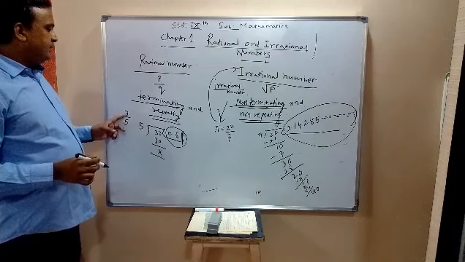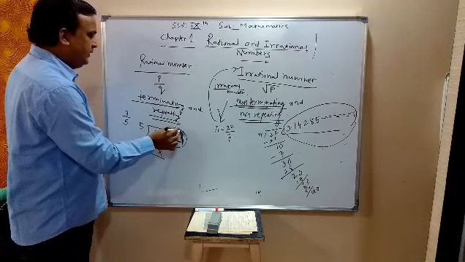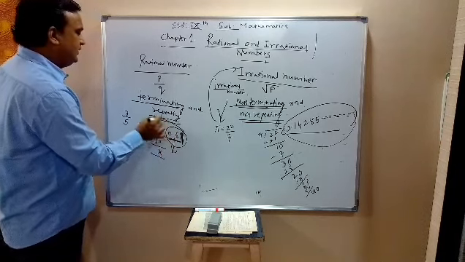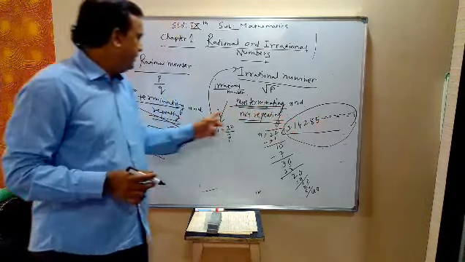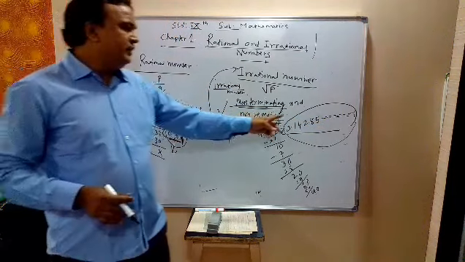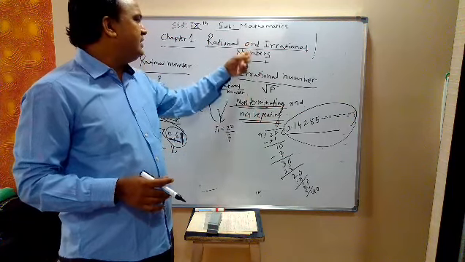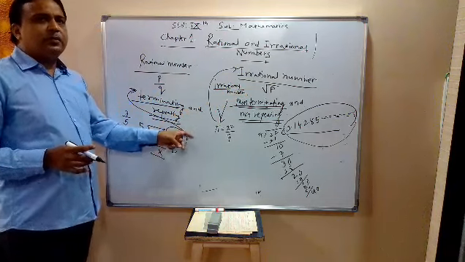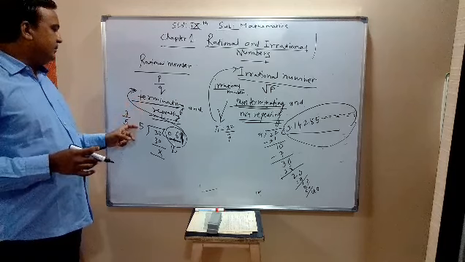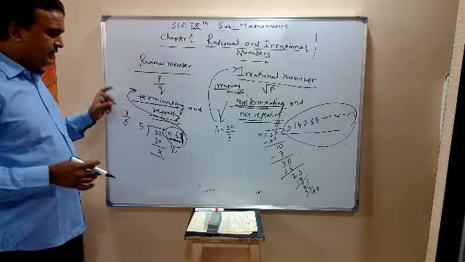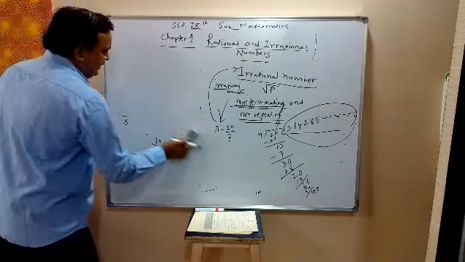Whereas 3 upon 5, when we divide 3 by 5, it is 0.6. The division stops after 6, so this is terminating. Here the division does not stop, and here the division stops. When the division does not stop, it is non-terminating, and non-terminating numbers are irrational numbers. When the division stops, it is terminating, and then it is called a rational number. Then we have one more generalized result.